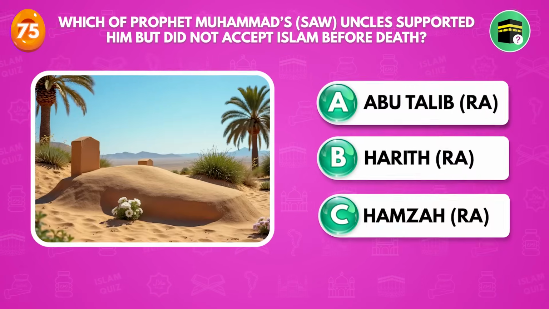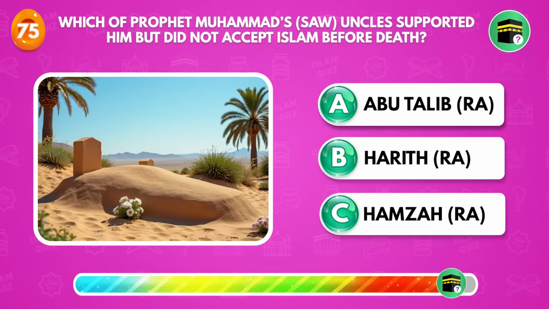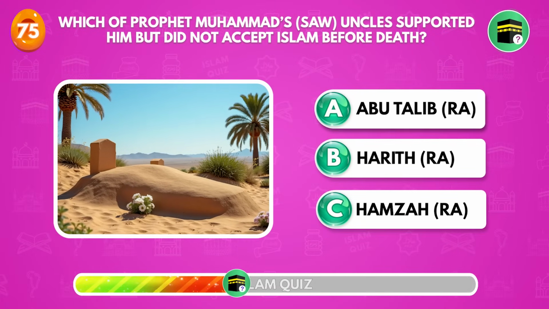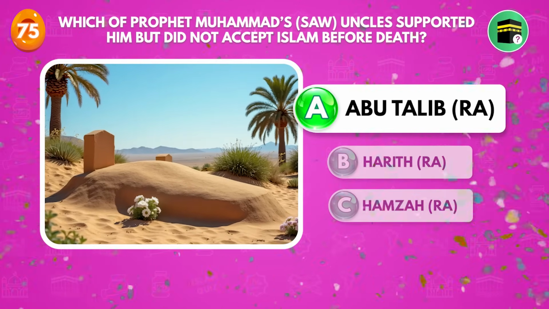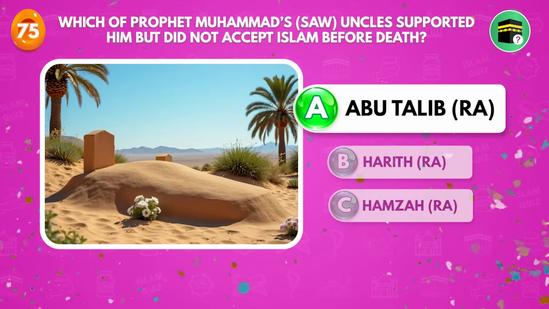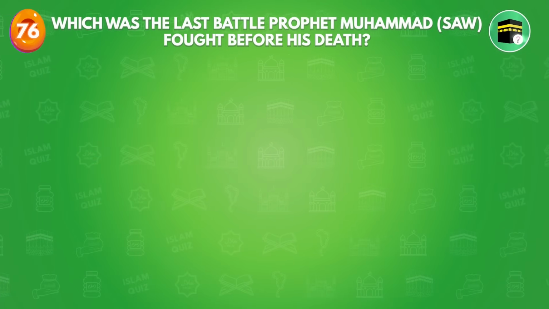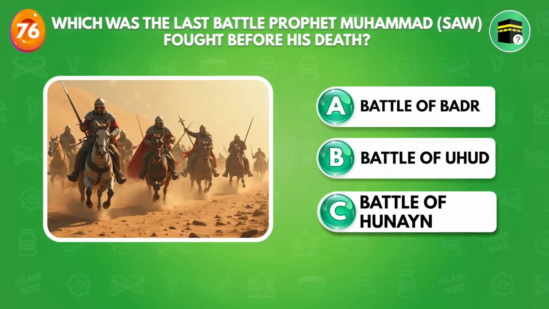Which of Prophet Muhammad ﷺ uncles supported him but did not accept Islam before death? Abu Talib radiallahu anhu. Which was the last battle Prophet Muhammad ﷺ fought before his death?